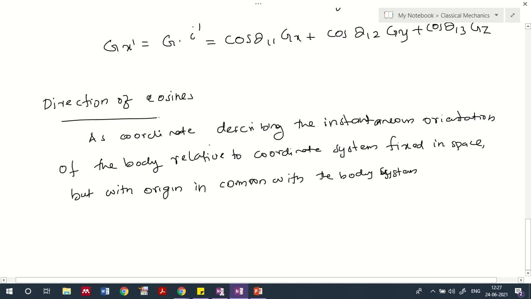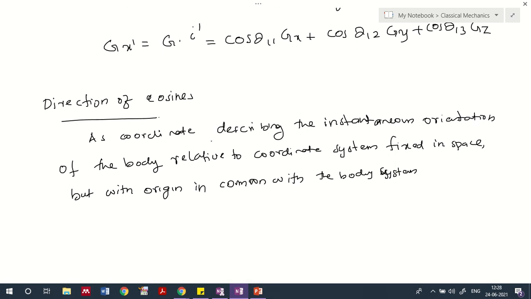If an observer on the earth wants to see the trajectory of any planet or a moon or something else, we hold the coordinate system in space as fixed, then we see the trajectory of that particular particle or object.